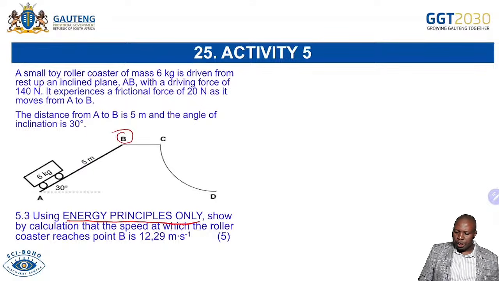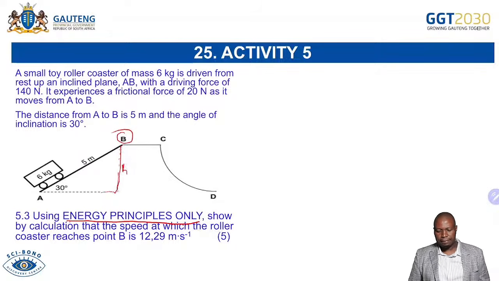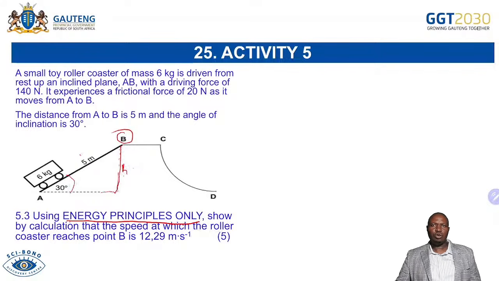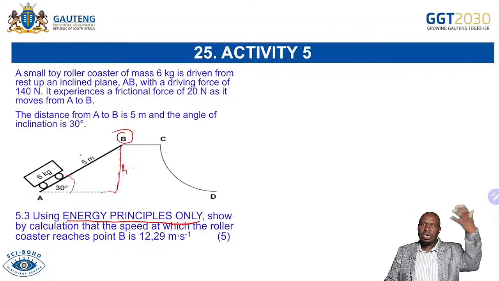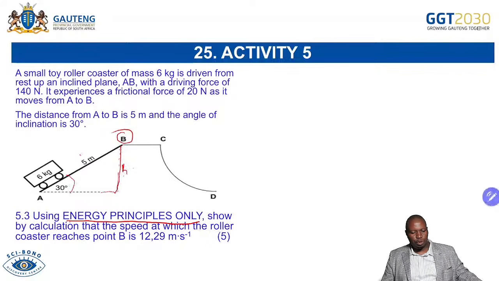But now, if you check here, you can draw that line and complete your right-angle triangle, and you're able to see that I'm going to have an H here. So you can use your maths then. For example, sine 30 is opposite over hypotenuse, so you're able to get your height. And if you get your height, you will get your mgh. Remember, that will help you if you want to use the mechanical energy or the work energy theorem as well. It will help you to do that.